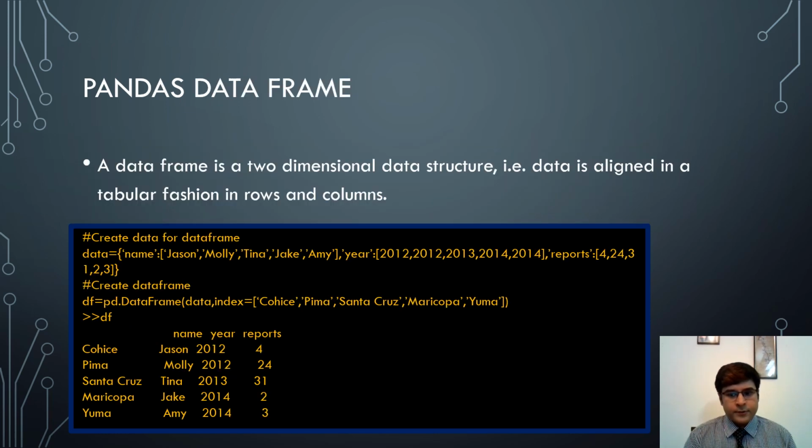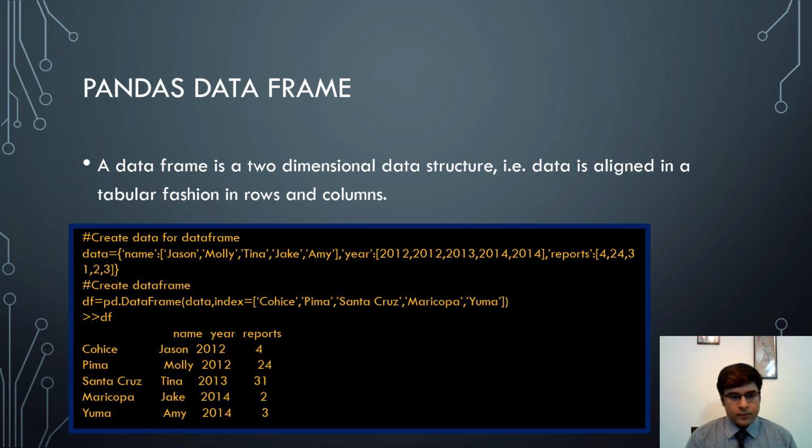Now we'll see a pandas data frame. A data frame is a two-dimensional data structure. That is, data is aligned in a tabular fashion in rows and columns. First we create a data frame. So data is a dictionary that contains first key as name, that has this list of names. Next key is year, that has a list of years against those names, and reports key that has some data in a list.